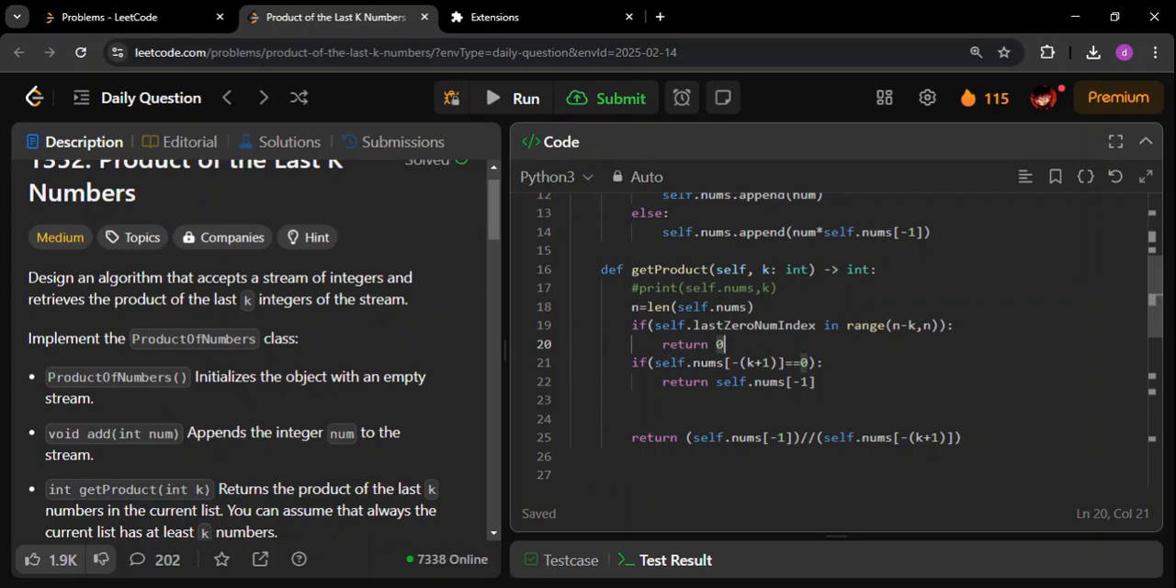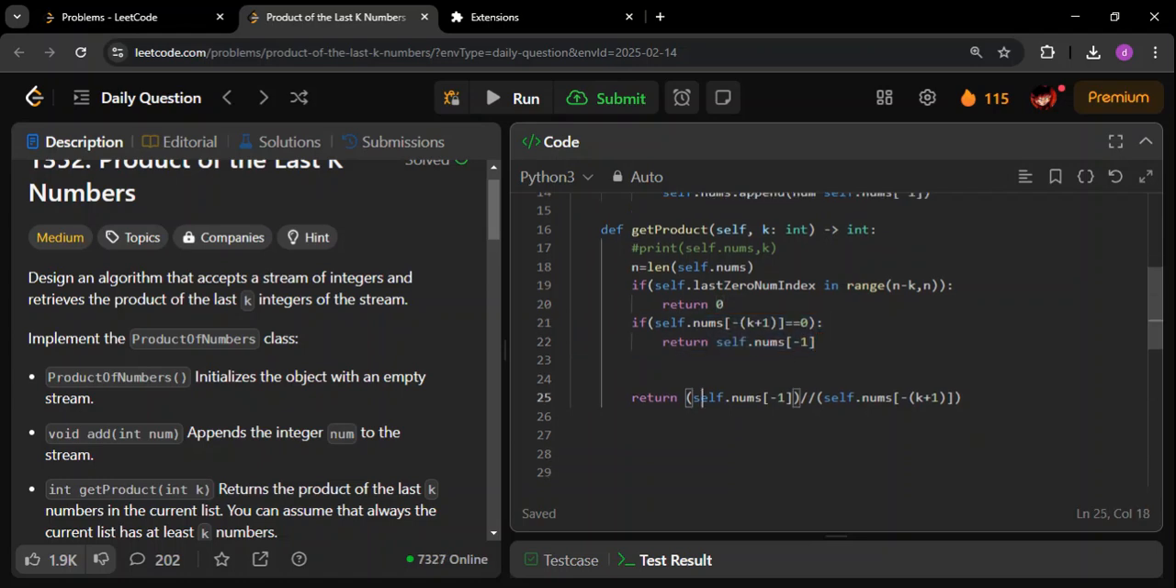Now I will come to this case at the last. Before that, let us see the other one. Take the last value in the prefix product, which is self.nums[-1], and divide it, remember, this is integer division, by self.nums[-(k+1)]. As I mentioned, if you have to find the product of the last k numbers, you have to divide by the (k+1)th number from last in your prefix product. This will give you the k plus 1th number from last. You have to divide the last number in the prefix product with that. So this will be the part.